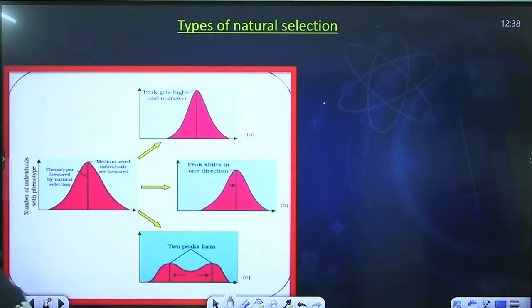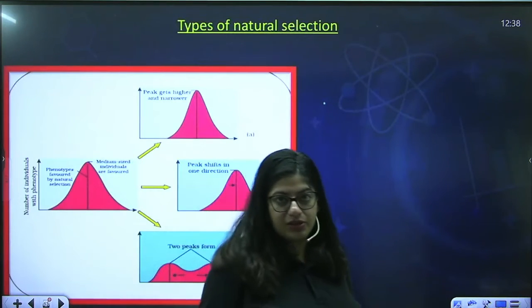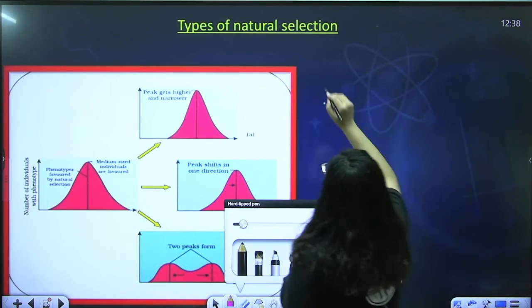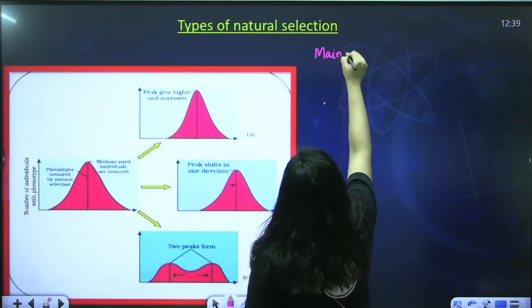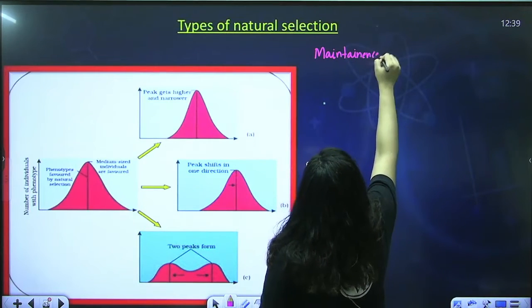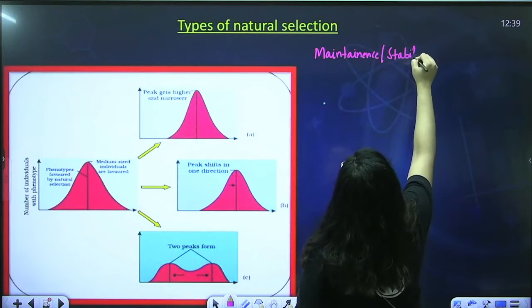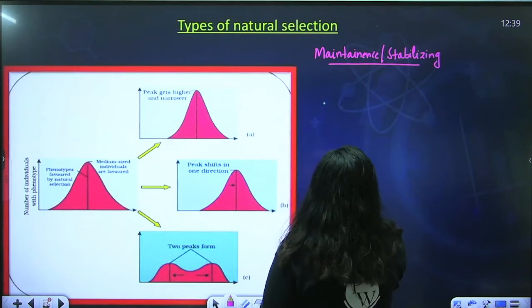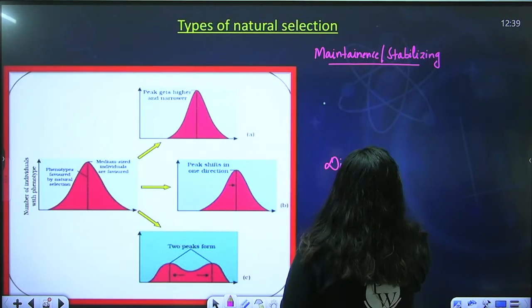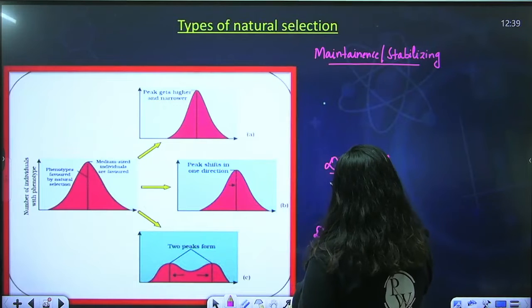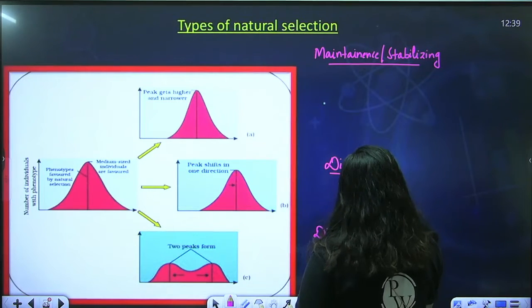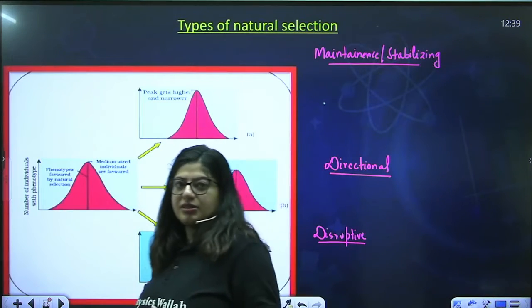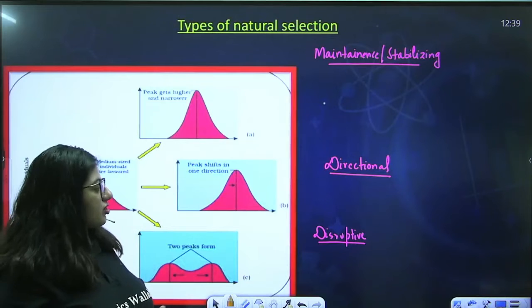Next is the types of natural selection. Now there are different types of natural selection. It's not just one, there are 3 types of natural selection. The first one is maintenance or stabilizing. Second is directional. And third is disruptive. One is your maintenance or stabilizing, second is the directional, third is disruptive.